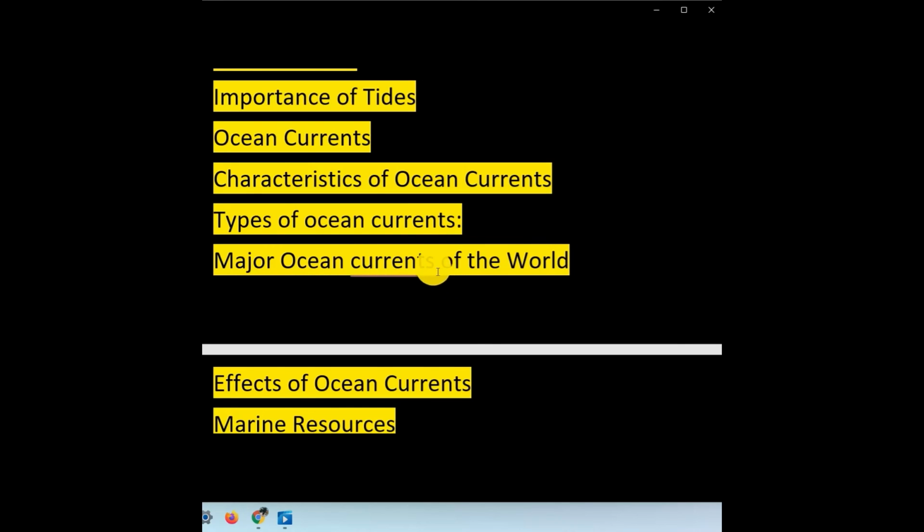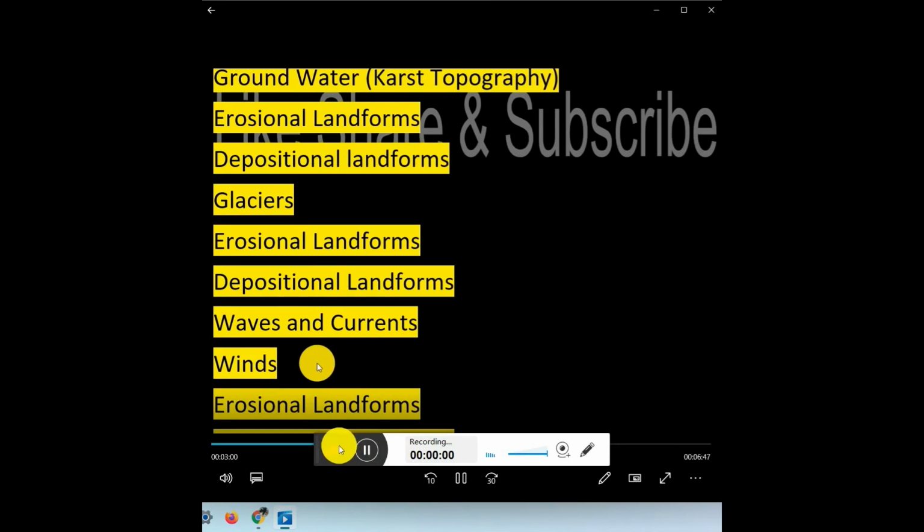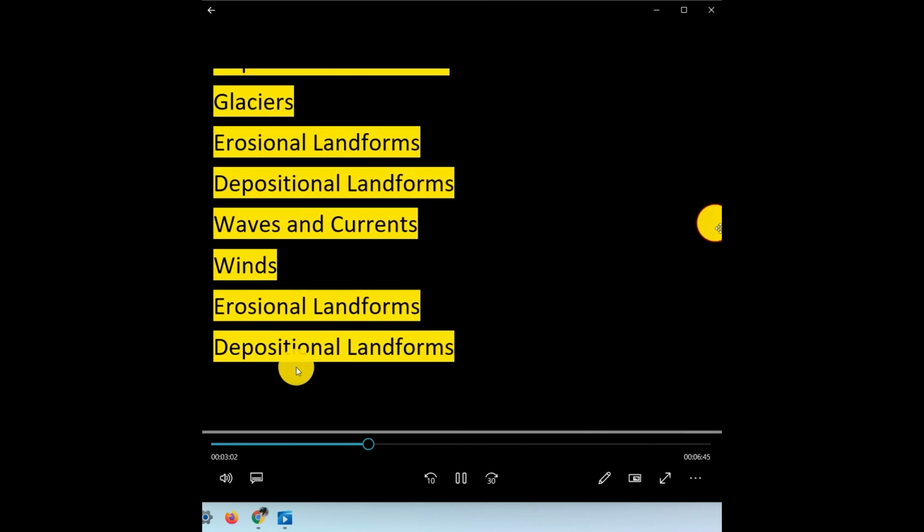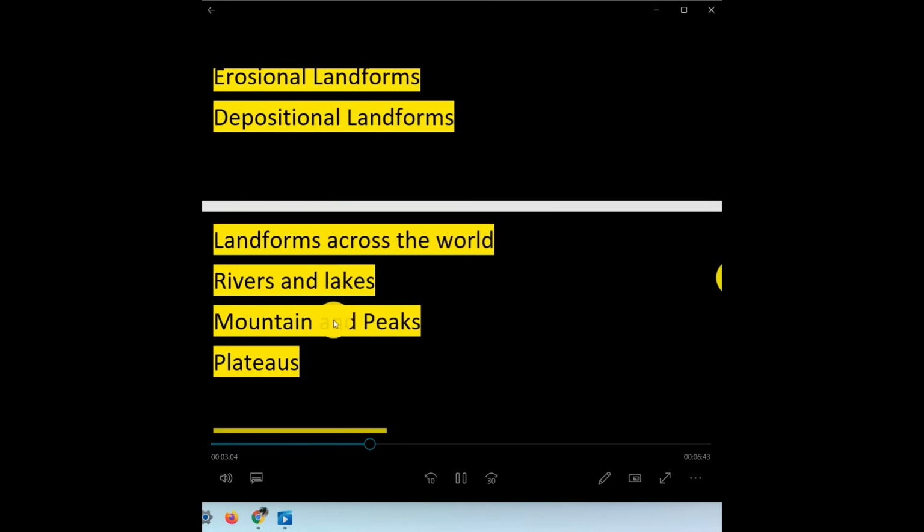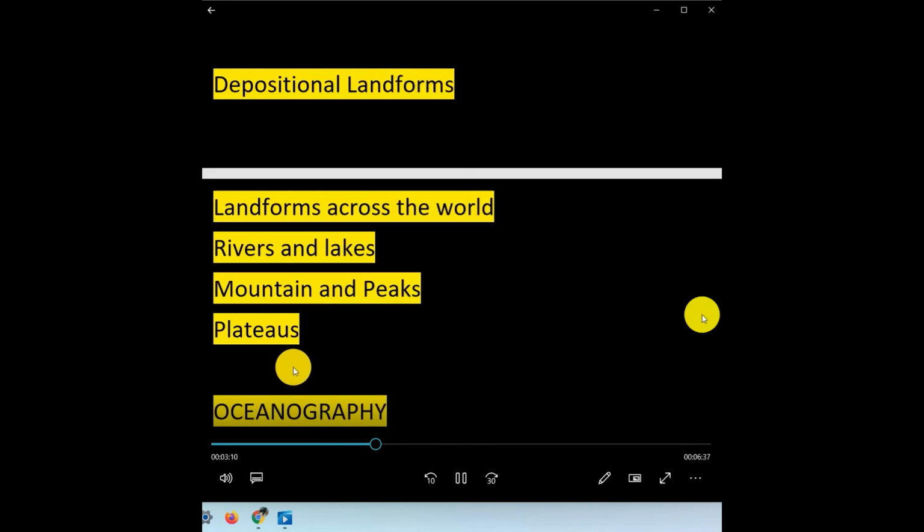and major ocean currents of the world, effects of currents, winds and erosional landforms and depositional landforms, landforms across the world and rivers across the world and lakes, mountains and peaks, plateaus.